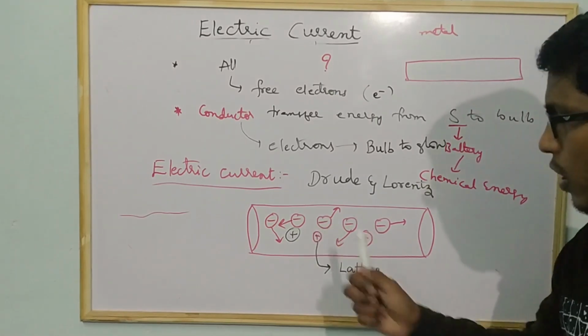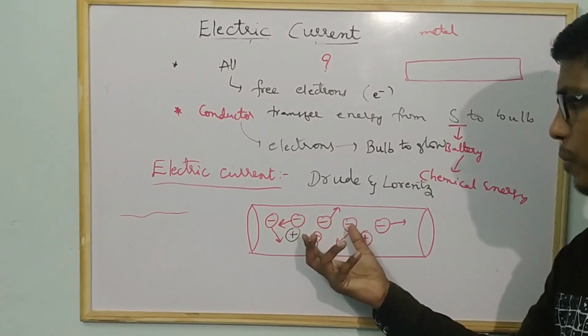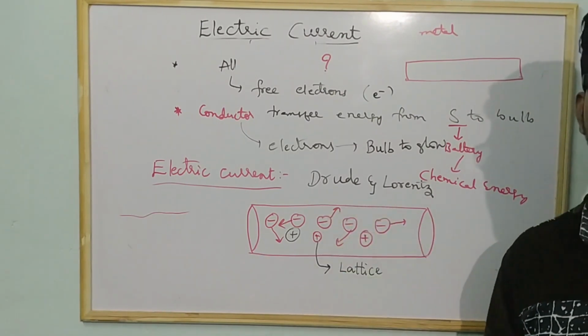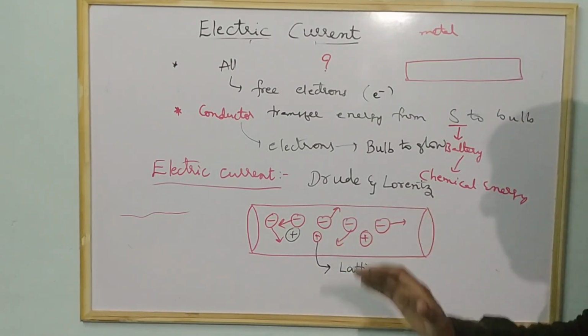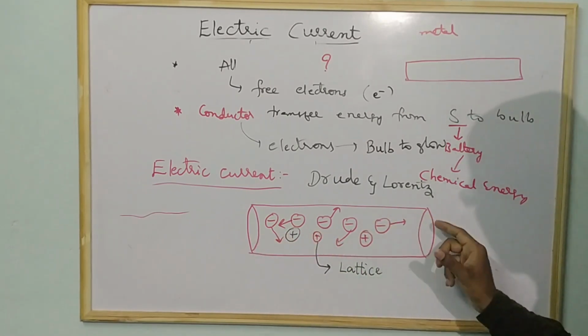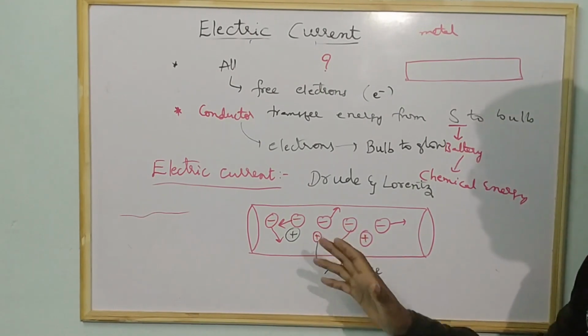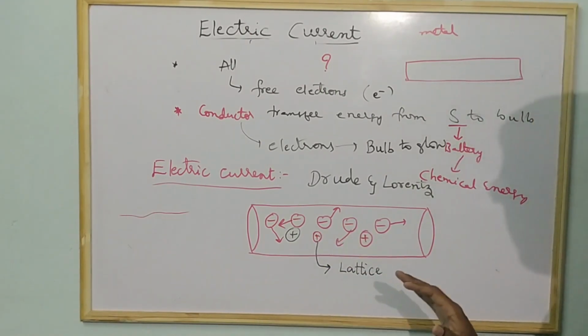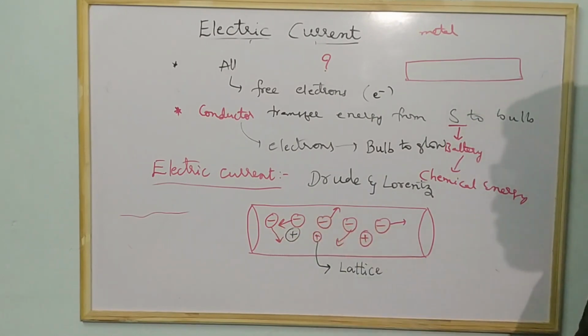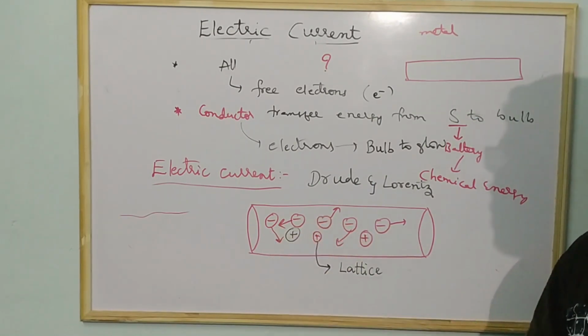So these electrons, if you observe, are not moving in any order, they are moving in random directions. If you connect any bulb here without any source or battery, the electrons will move in this way, so the bulb does not glow.